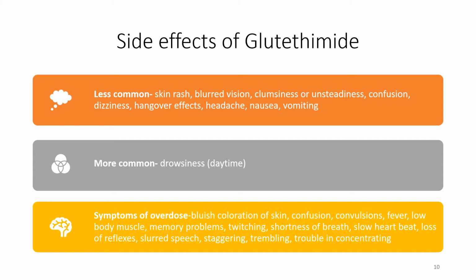Shortness of breath, low heartbeat, loss of reflexes, slurred speech, staggering, trembling, trouble in concentration. These are the side effects related to glutethimide. As we already discussed, it is biologically similar to barbiturates, so we are not discussing its pharmacokinetics or mechanism of action, because it's very similar.